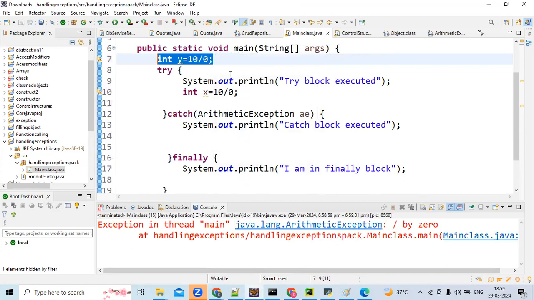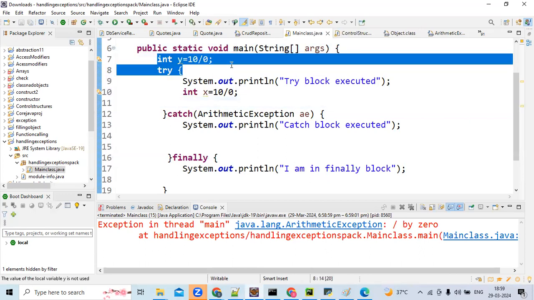So the finally block will execute in all the cases: if an exception is raised in the try block, if there is no exception in the try block, or if the exception is caught or not caught. But if the exception is raised outside the try block, the finally block won't be executed. The control is not even coming to the try block, so what is the point of executing finally? This is case one.